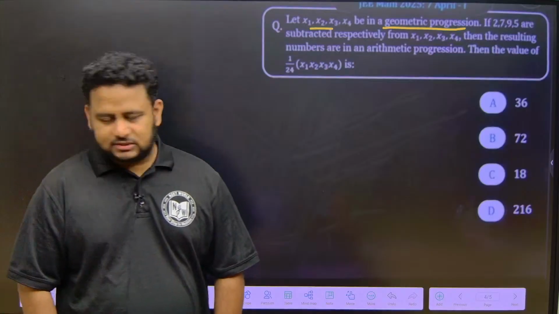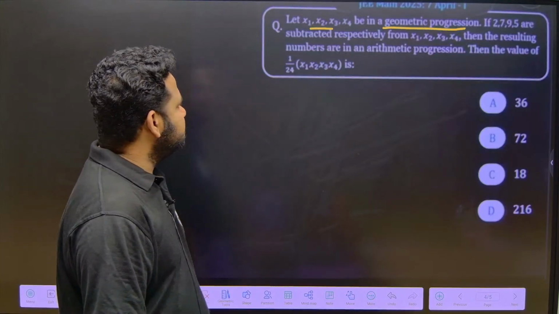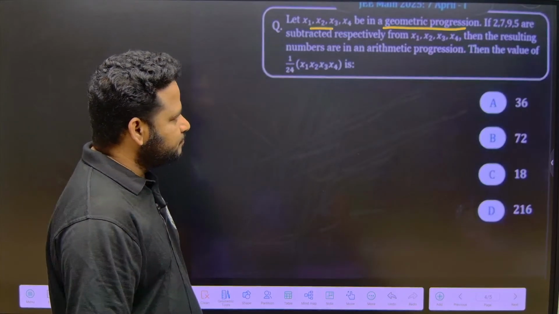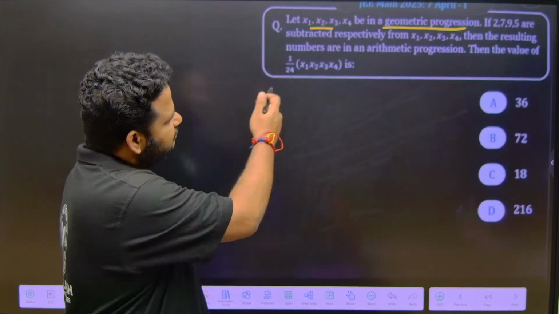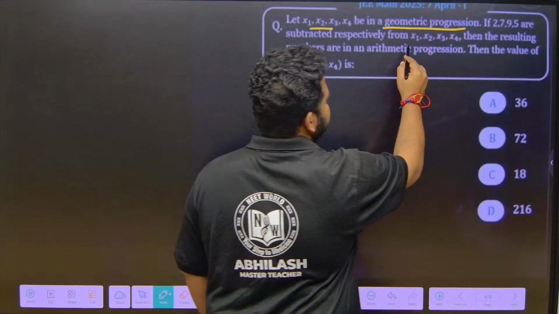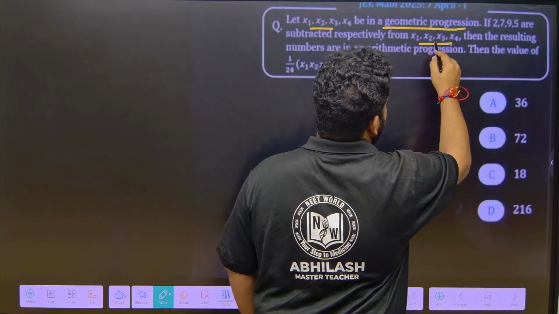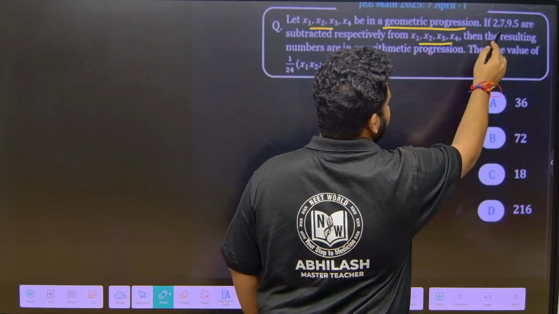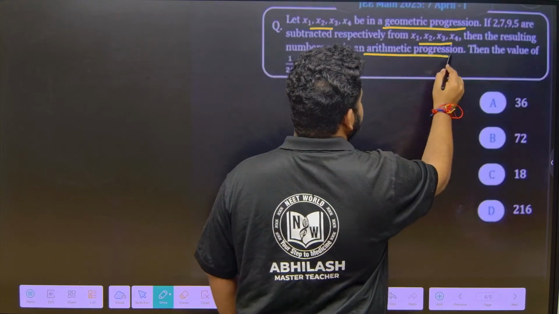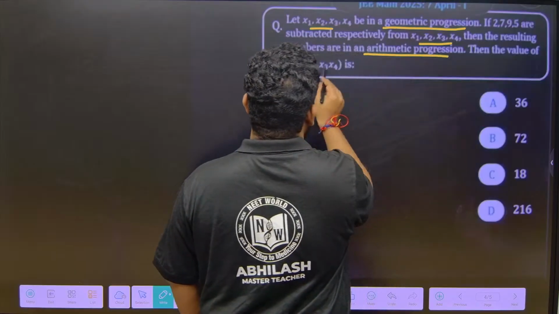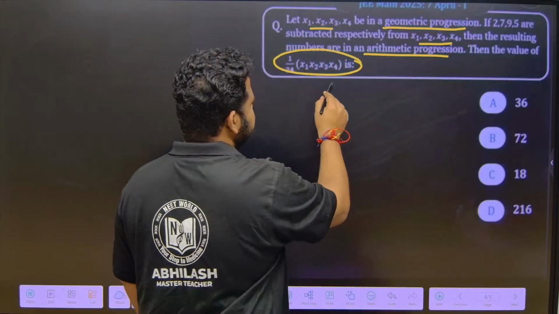Now let us continue. They are telling x1, x2, x3, x4 be in geometric progression. So they are telling if 2, 7, 9 are subtracted respectively from each of these terms, that is from x1, x2, x3: x1 you subtract 2, x2 you subtract 7, x3 you subtract 9, x4 you subtract 5. Then the resulting numbers are in arithmetic progression. Then find the value of 1 by 24 into x1, x2, x3, x4.